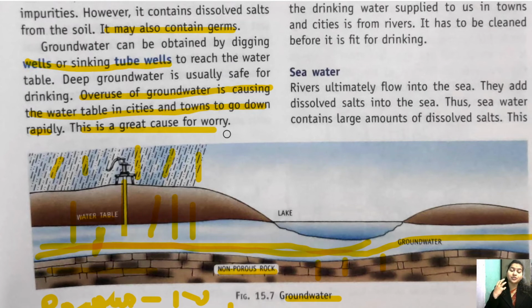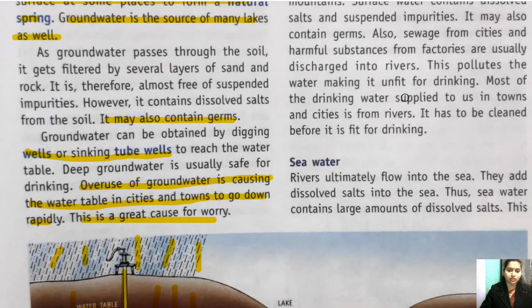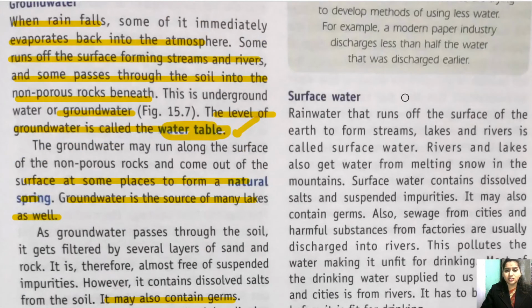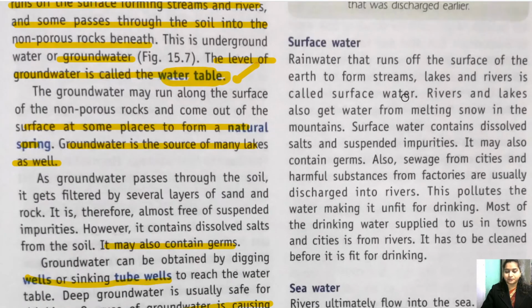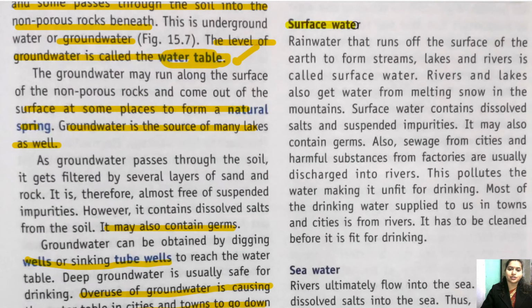And children, at many places the water in wells has completely dried up. Why? Because the groundwater, like this water table, is going so far down that now we are not left with much water. Okay, so this is a serious cause of concern. Now let's come to the surface water. So what is surface water? The water that is present above the surface, like the river water, lake, ponds. Okay, streams. So they are called surface water.